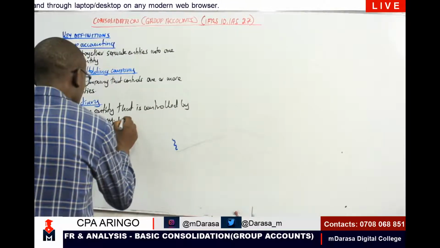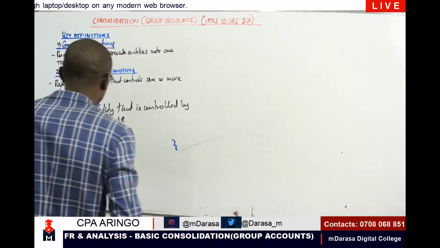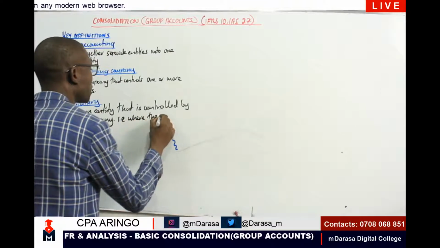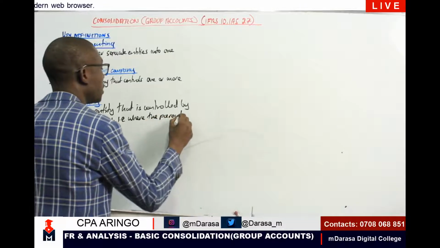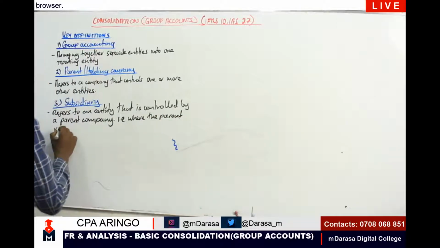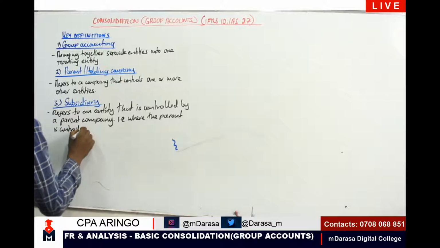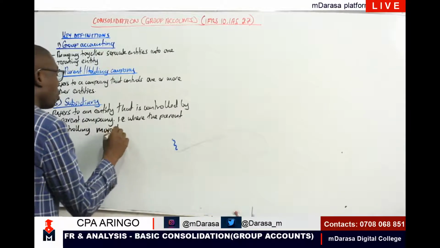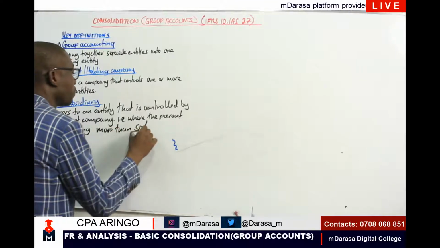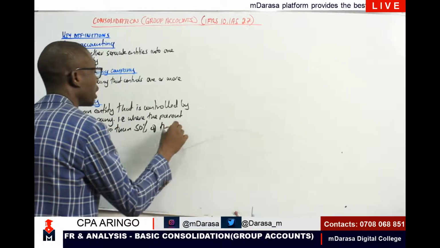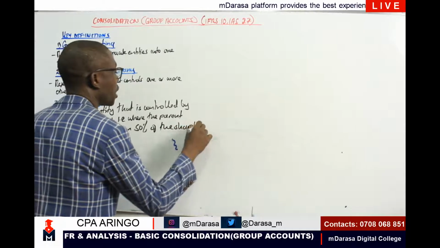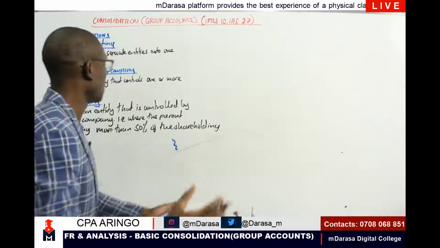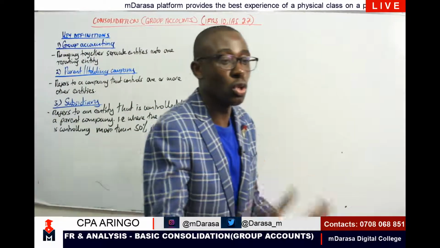For us to term it as control, this is where the parent is controlling more than 50% of the shareholding. So this is where we are going to term it as a subsidiary. I'm having control of that.